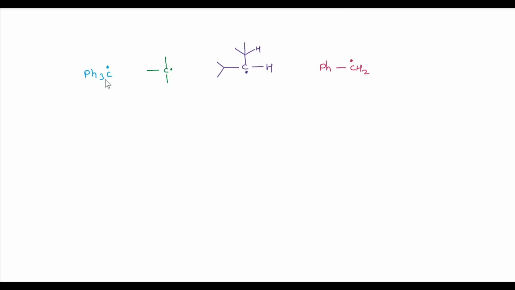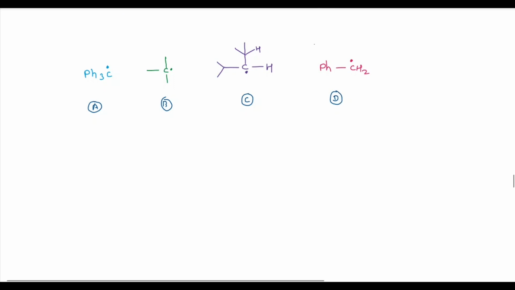Call this structure A, this structure B, this structure C, and this structure D. You can pause the video and try to solve the stability order of these free radicals.